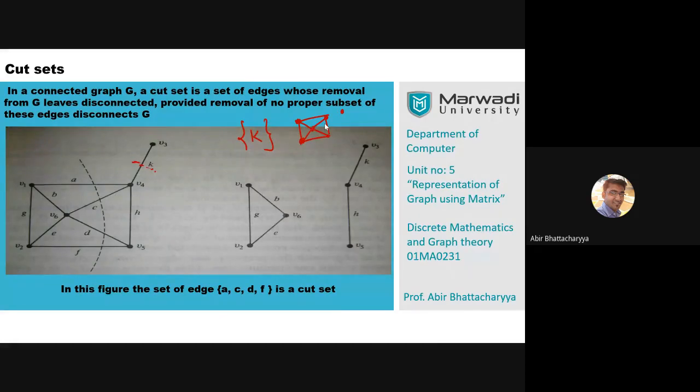The best way to figure out all cut sets is to first separate all those vertices. How many vertices are there in this graph? 1, 2, 3, 4, 5, 6. If I separate each of the 6 vertices, I will get 6 cut sets. Those 6 cut sets are good enough. After that, you have to find another cut set.